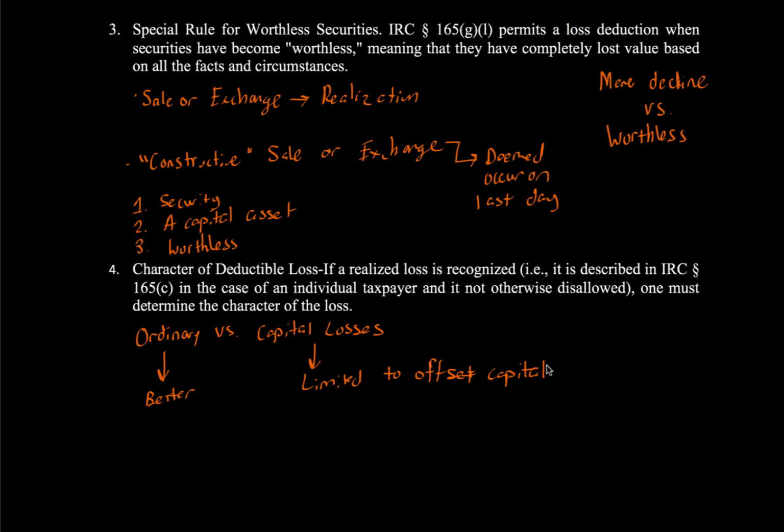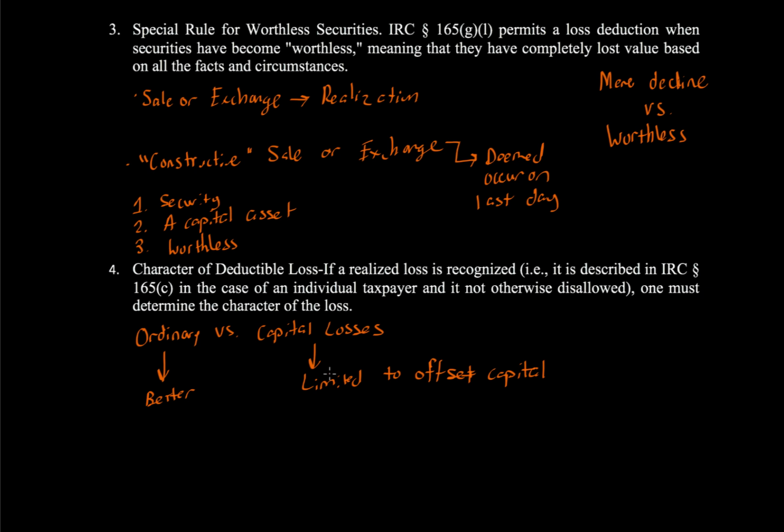There's been some discussion on that because it's more theoretical, but I'm sure it's happened in the past. So I just want to make you aware that characterization becomes very important, which again is a later discussion. It's very important because with ordinary losses, there are really no limitations on your ordinary income. With capital losses, you're limited to offsetting your capital gains and only a very small amount, if any, of ordinary income. And ordinary income has generally, historically, had higher rates than capital gains. There were a few years in the past where they were the same rates.